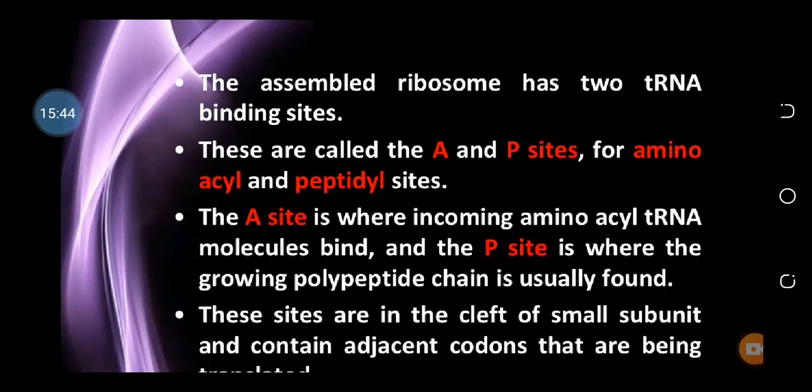Now here I will tell you about the different bindings.